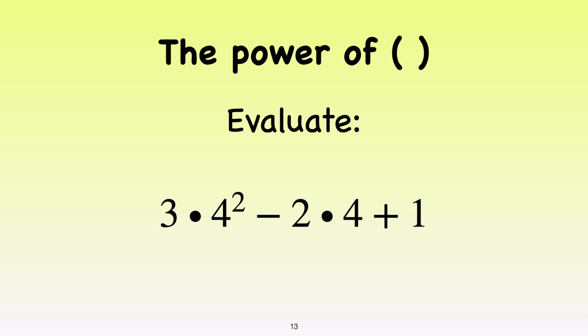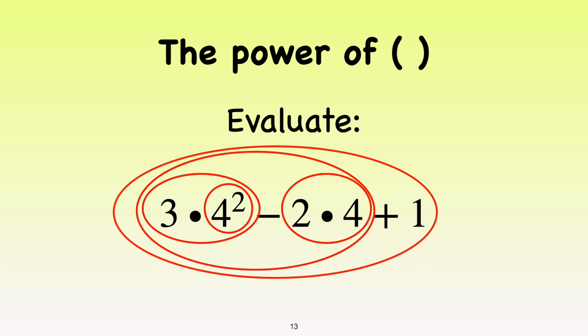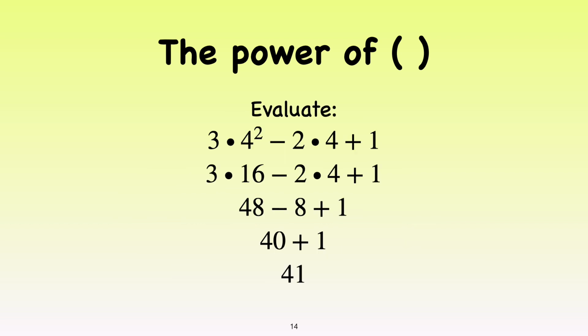We don't have any parentheses in this example, but the order of operations tells us that we should apply the exponent first, then the multiplication, then the subtraction, and last the addition. Work from the inner circles to the outer and do things from left to right. So the end result is 41. By the way, we call this process simplifying. We might say simplify this expression. However, the word simplify in mathematics is very much contextual, meaning it depends on what situation you're looking at. More on this later.